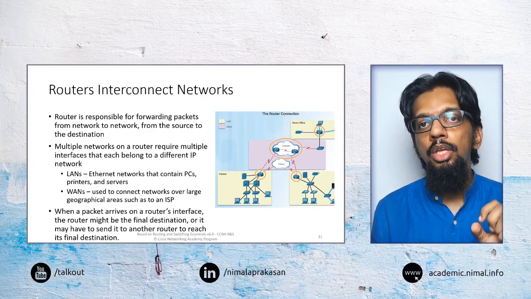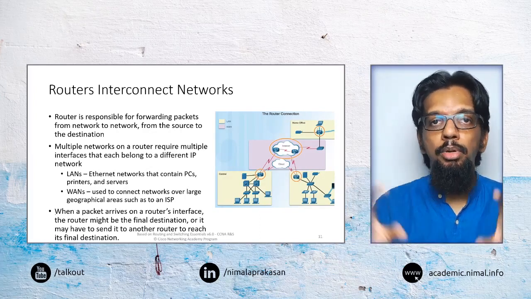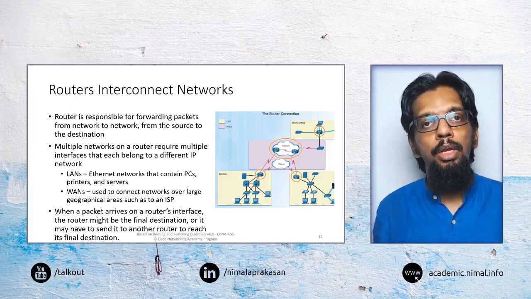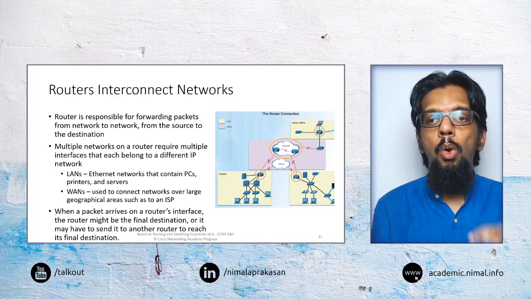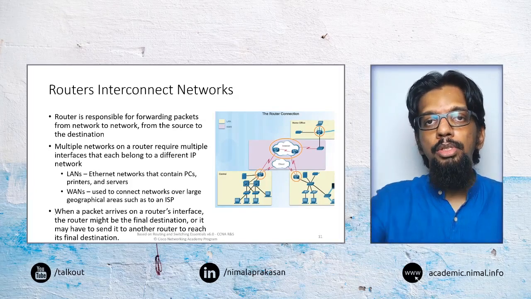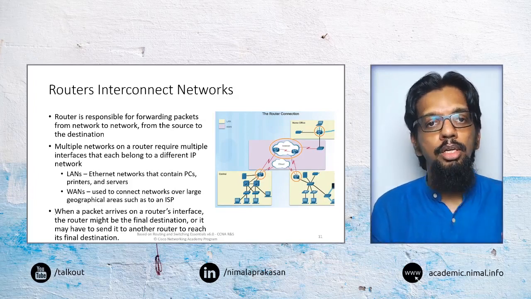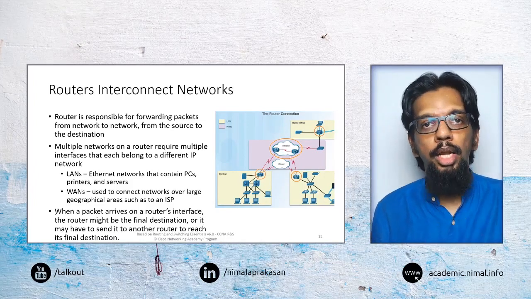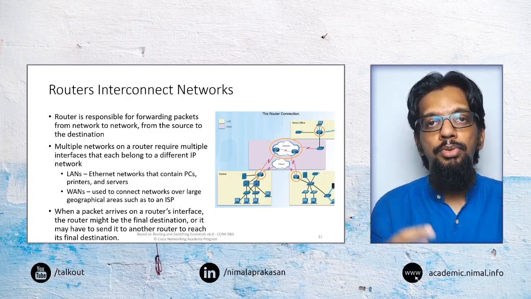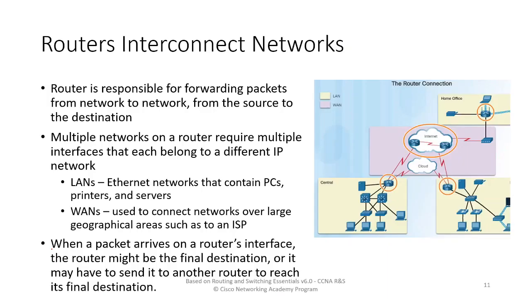So a computer in the home network is able to communicate to the central office, a computer in the branch network to the central office, or the central office to the branch office. All these are possible because at each of these networks there are routers that are trying to understand how to connect to the other networks, maybe through local area networks, maybe through wide area networks, but they are still able to figure out how to reach a particular other network, and then they are being routed like that.